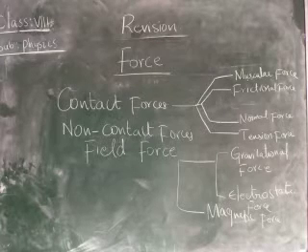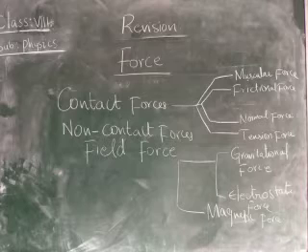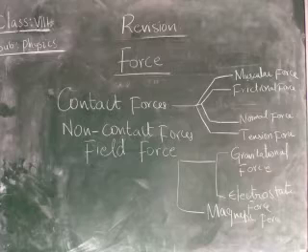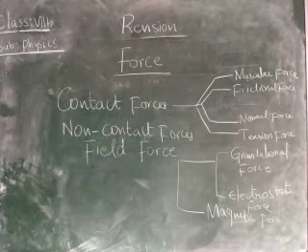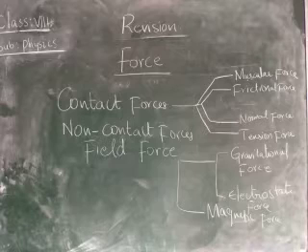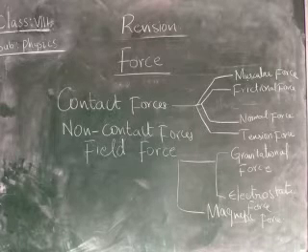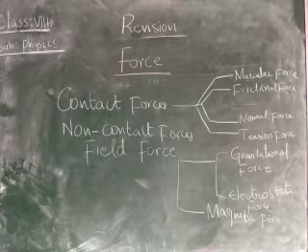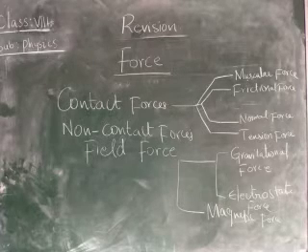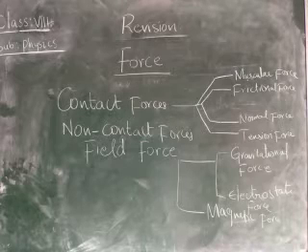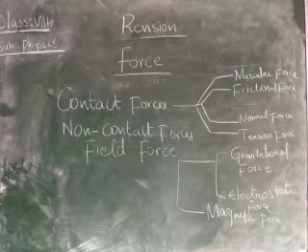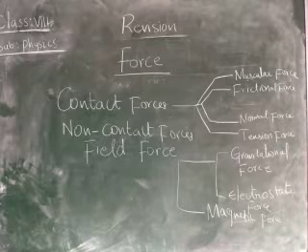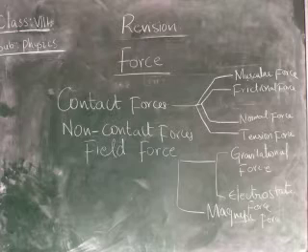A gravitational force is the force which is exerted between any two objects. That means the force between two persons is also called a gravitational force. The force of attraction between any two bodies in the universe is called the gravitational force. Normally the force of attraction between a tree and a fruit, that means a fruit and the ground, is called the gravitational force.